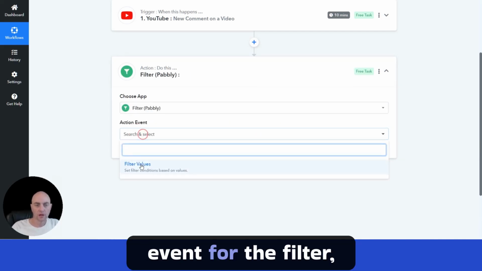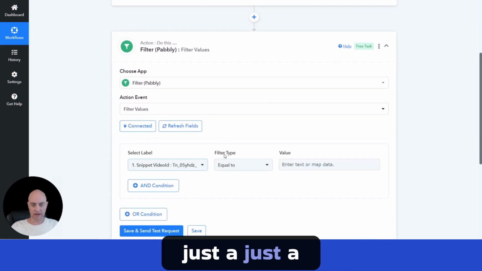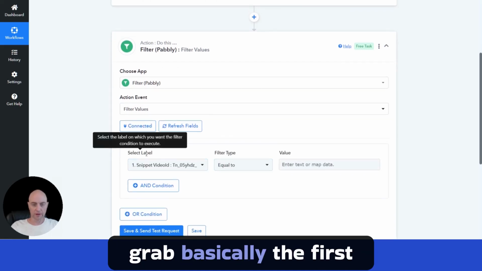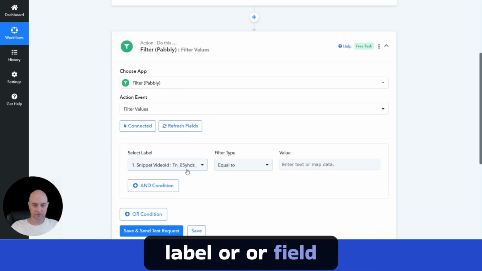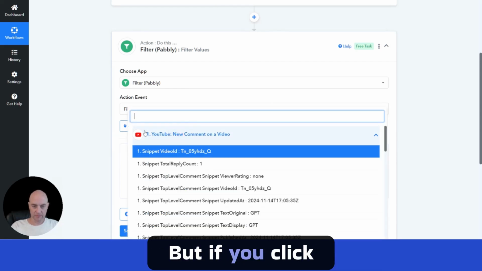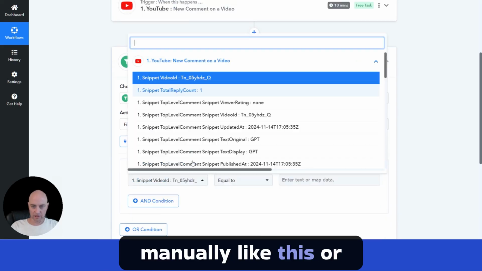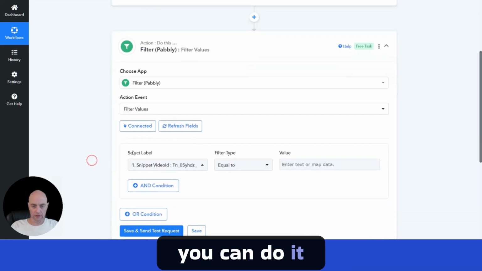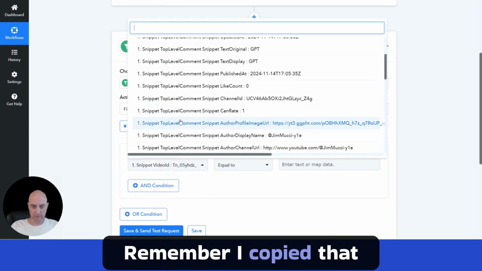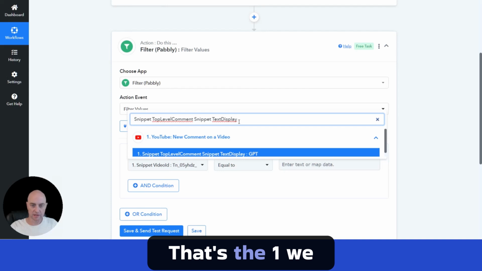And then the action event for the filter, it's going to be a particular value. You hit connect just to basically load it up. And it's going to grab basically the first label or field ID from the previous step's response. But if you click in here, you can search through them all manually like this, or you can do it the easy way. Remember, I had copied that one, so I'm going to come up here and paste it in there. That's the one we want.